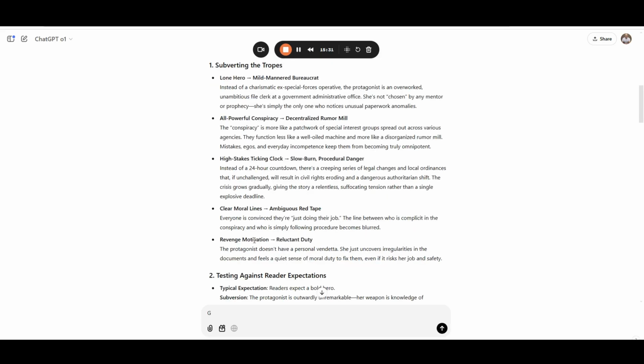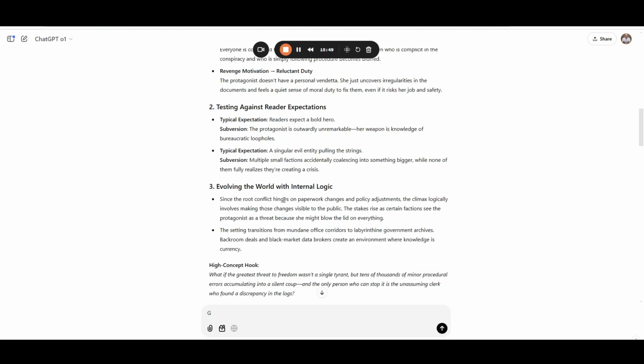Ambiguous red tape. Revenge motivation. Now maybe there's reluctant duty. We're evolving the world with internal logic. The stakes rise as certain factions see the protagonist as a threat because she might blow the lid on everything. So we have a whistleblower type thriller here.